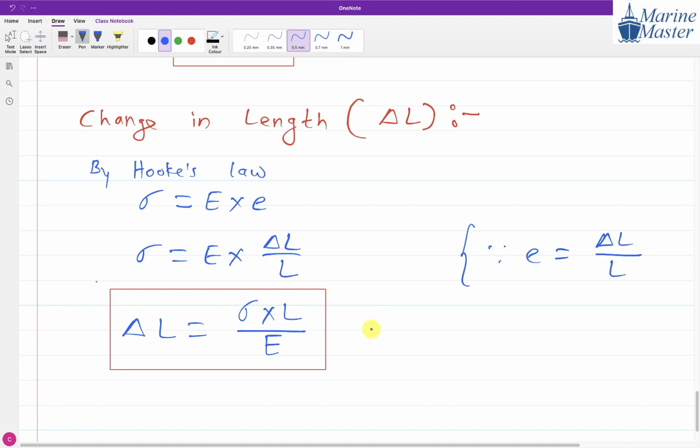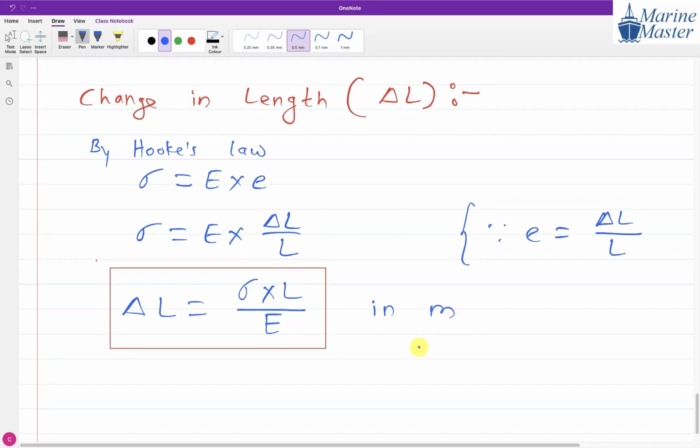Now can you tell me what will be the unit of delta L, guys? Change in length unit will be meter. So now we will say this is our equation number 1, guys. Now the above equation 1 is valid for any type of loading.